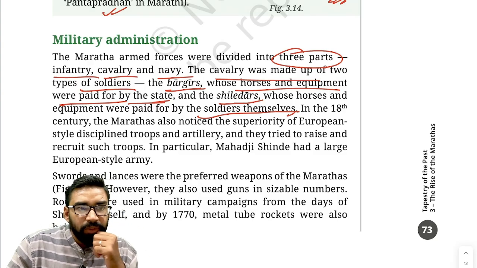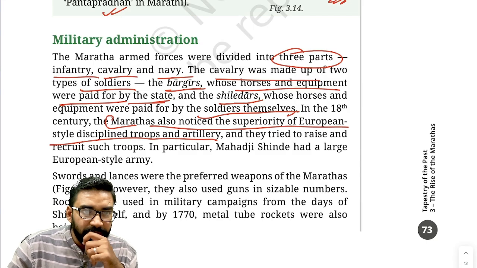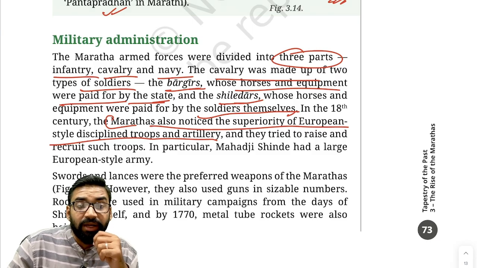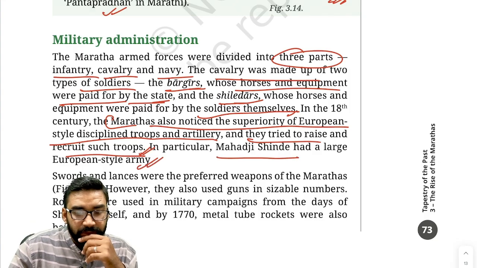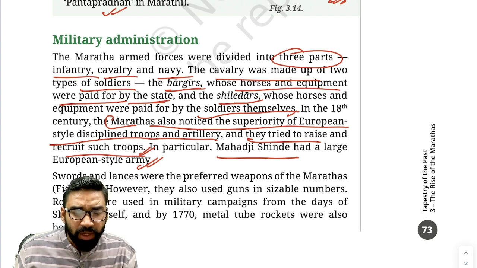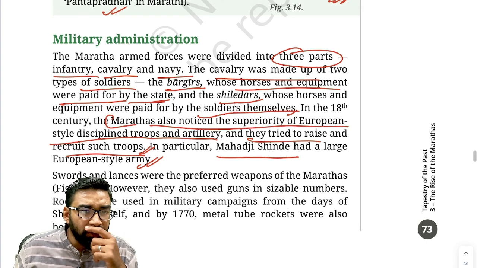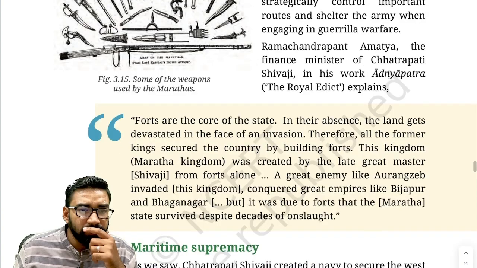Fine. Now, in 18th century, Marathas also noticed the European style disciplined troops as well as artillery. Clear? That is why they tried to recruit such troops also. Like Mahadji Shinde had a large European style army. Clear? And then another important thing was Navy. Okay, now we'll talk about Navy also.